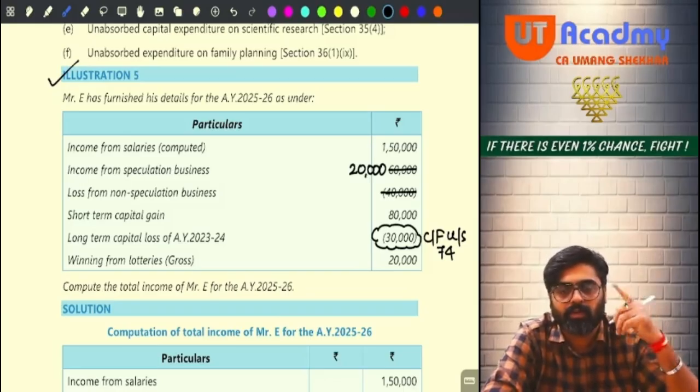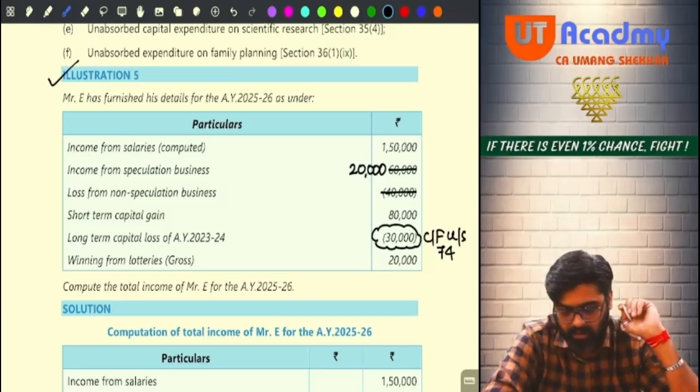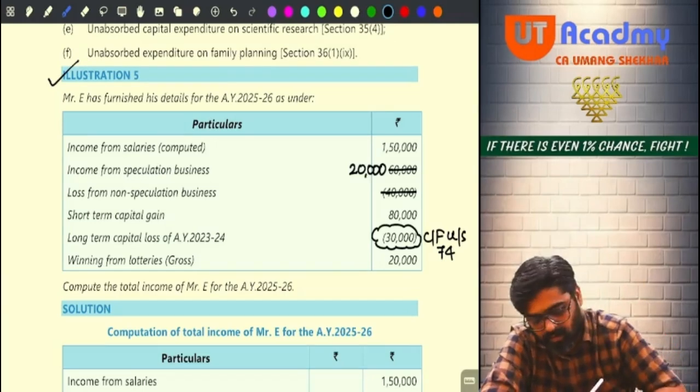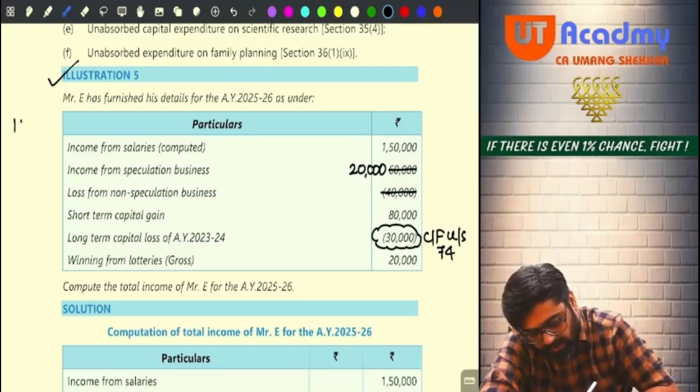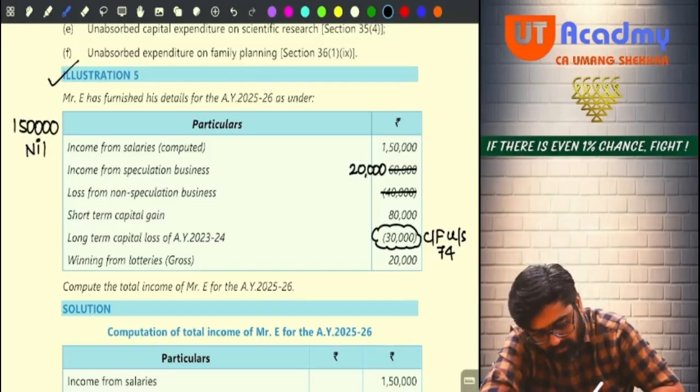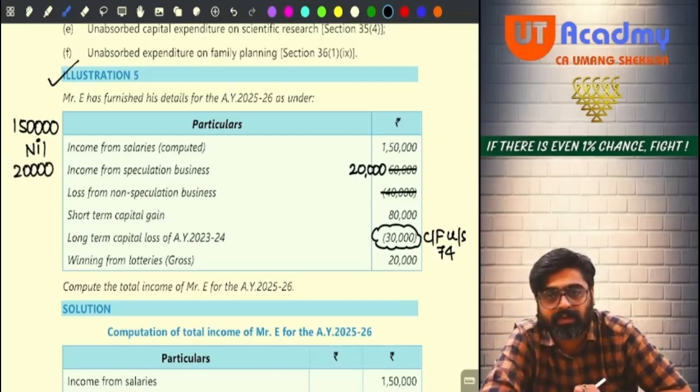Okay, no? So do you have short-term capital gain? Yes. Do you have winnings from lottery? Yes, 20,000. Compute the total income. Now, what computation of total income? Do you have income from salary? Yes, sir. 1,50,000. Do you have house property? Yes, sir. Nil. Do you have PGBP? Yes, sir. 20,000 PGBP income still remains from speculation business.